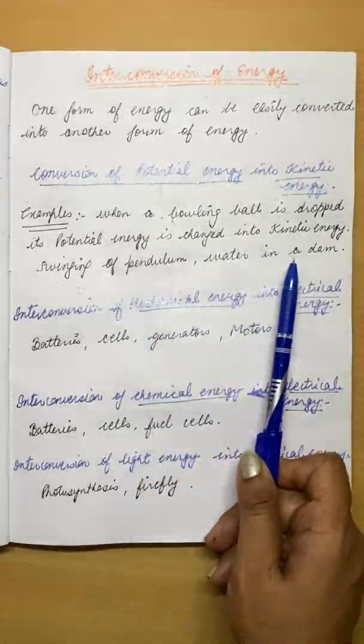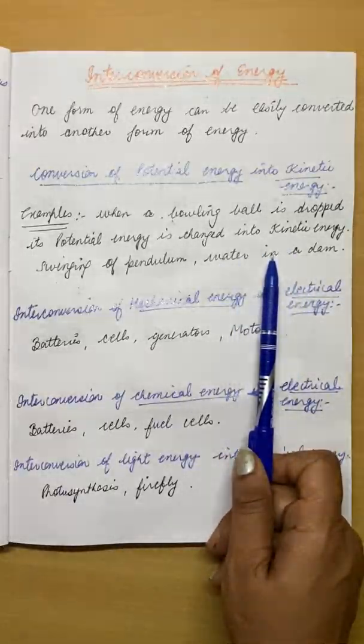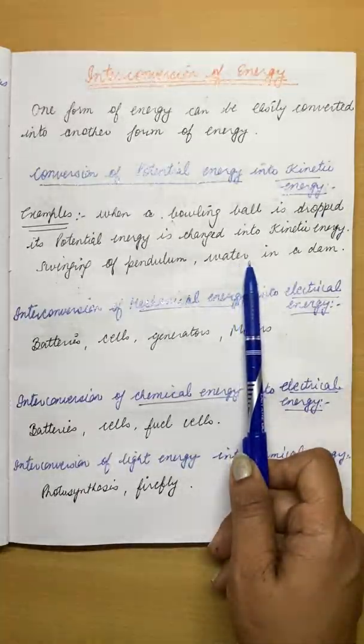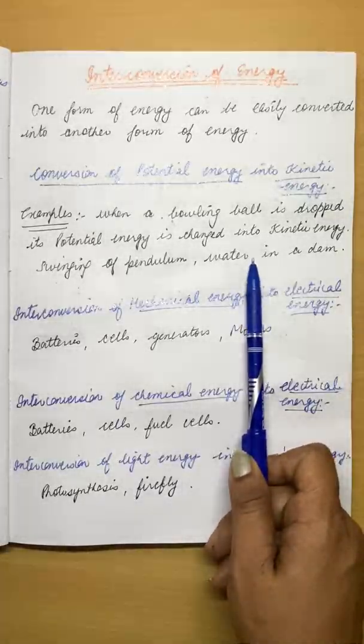Water in a dam. The water in the dam is at rest, that means it has potential energy. When this water falls from the height, its potential energy changes into kinetic energy. There are other examples also.